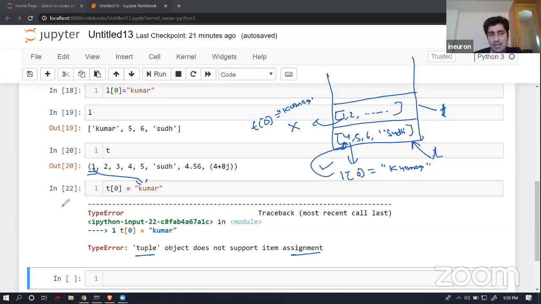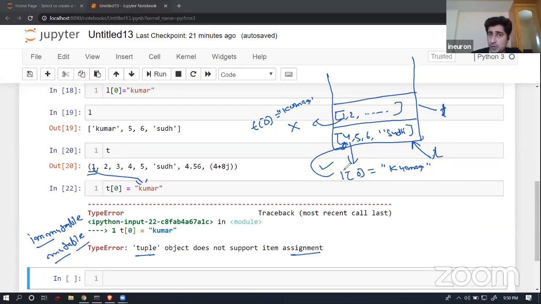So there is something called a mutable element, and there is something called an immutable element that you will be able to observe in data structures. What is the meaning of mutable and immutable? Mutable elements are elements which you will be able to manipulate within the indexes or within the same memory location, without changing the memory location of that particular data structure. If you are able to mutate an element inside it, that is called the mutability or mutable property.